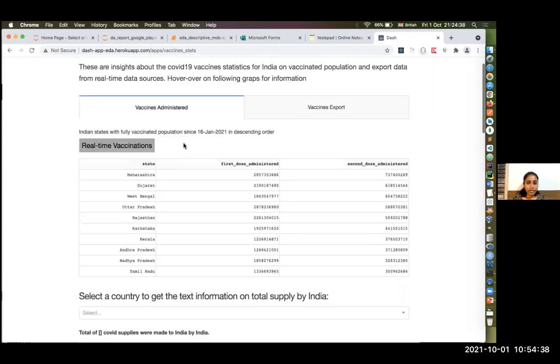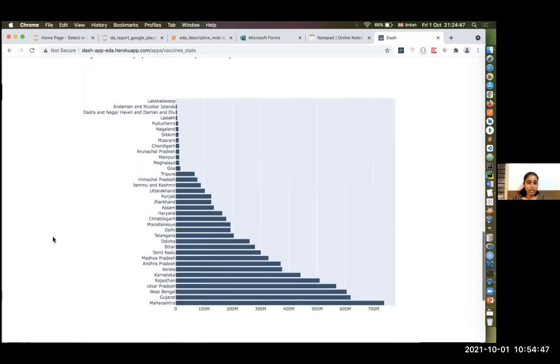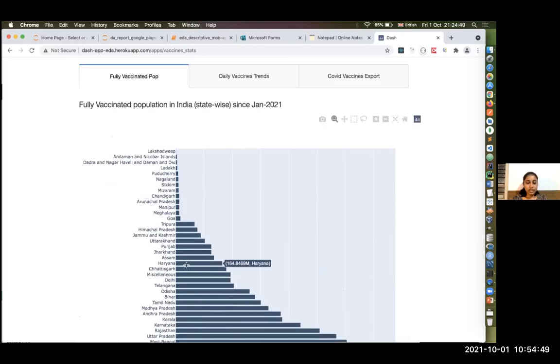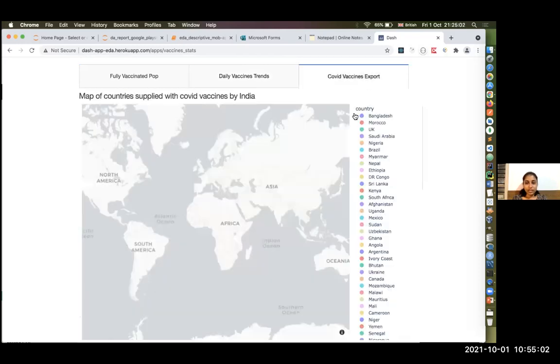And this is the sample dataset and the source of the dataset. These are all the graphs where I have used Plotly. Here, for the line graph, most of the graphs are available within the Dash library as well. And this is the kind of interactive maps you can do with Dash.